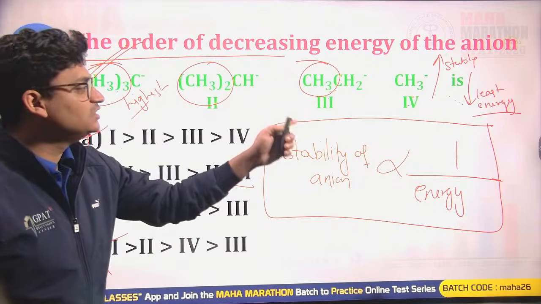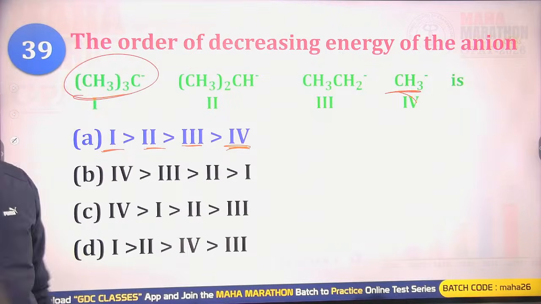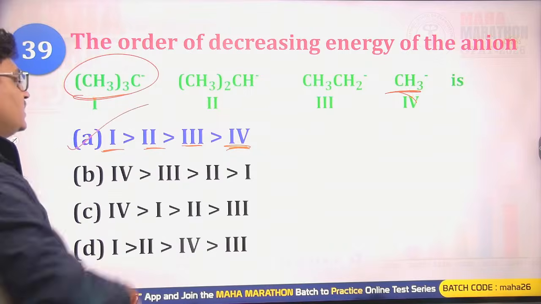So 1, then 2, then 3, then 4. This is the order. Okay. The A will be the right answer. Yes, very well. A will be the right answer. That is correct.